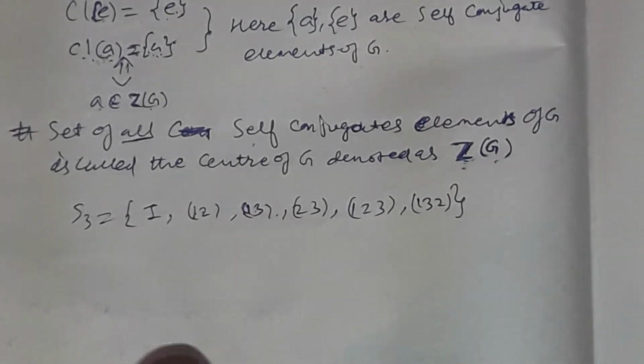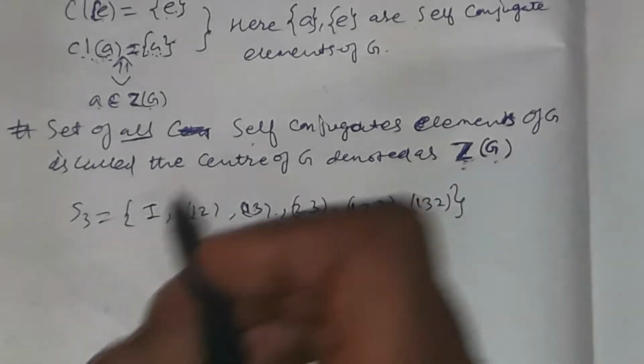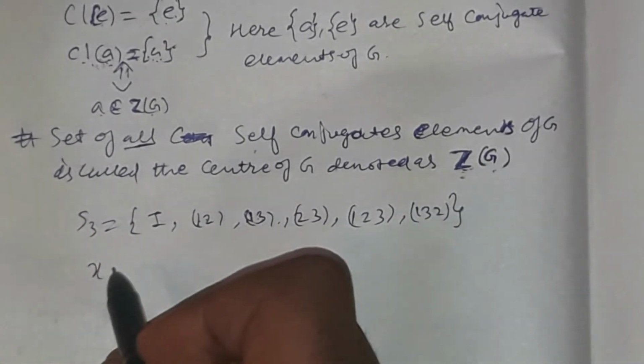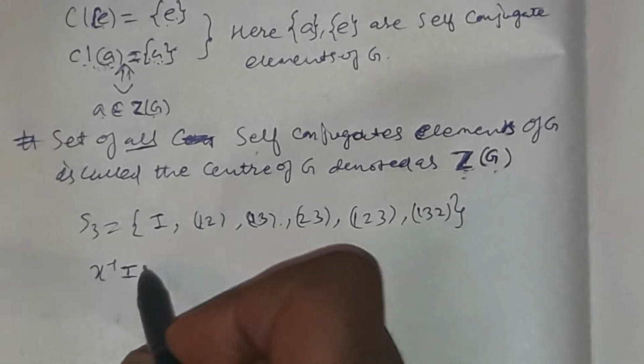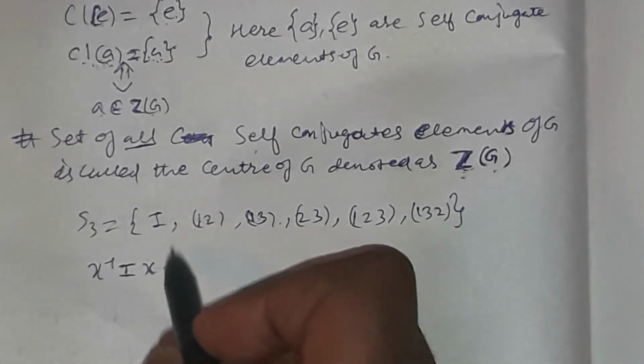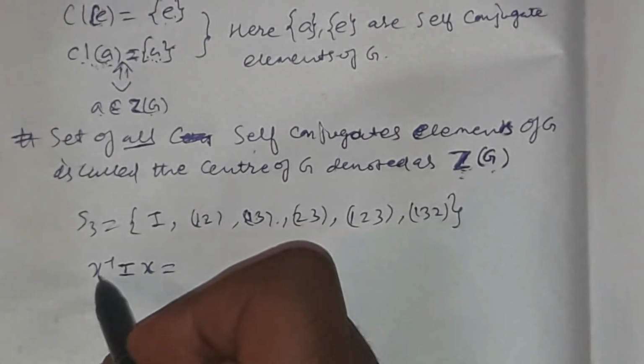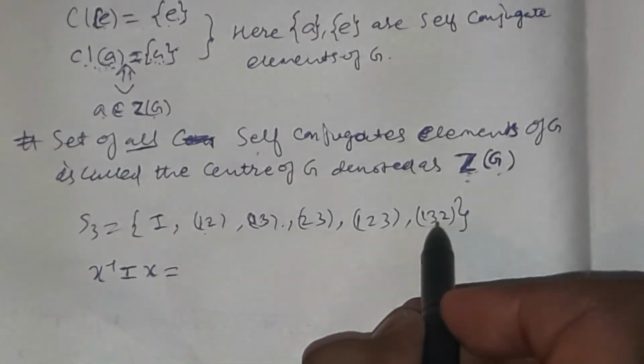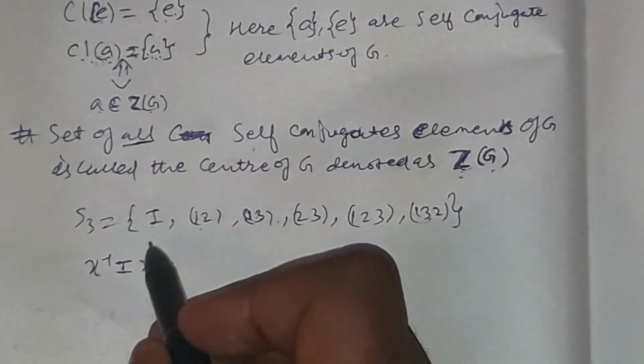Now let me take x inverse i x, where x is each element of S3.